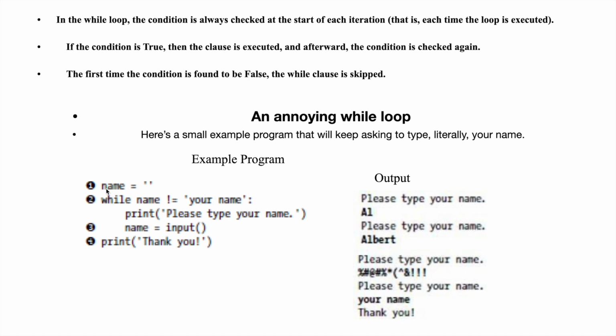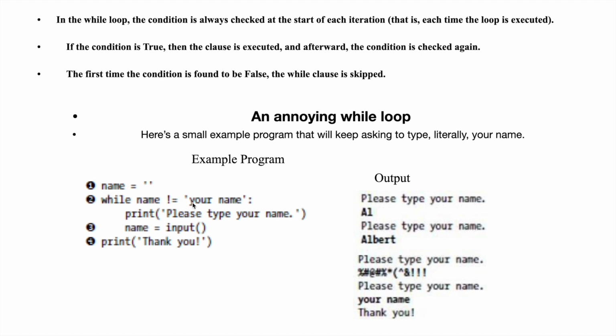You'll see the code. For example, name is equal to an empty string. You are assigning an empty string to the name. Initially, nothing will be there in the name variable. You are writing a loop: while name not equal to 'your name'. Observe the trick here: name not equal to your name. Your name means not your real original name. It will take the string, because 'your name' is a string enclosed within single quotes.